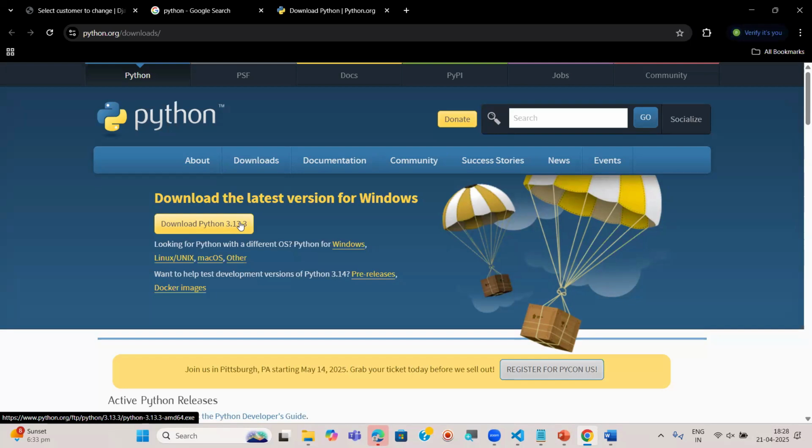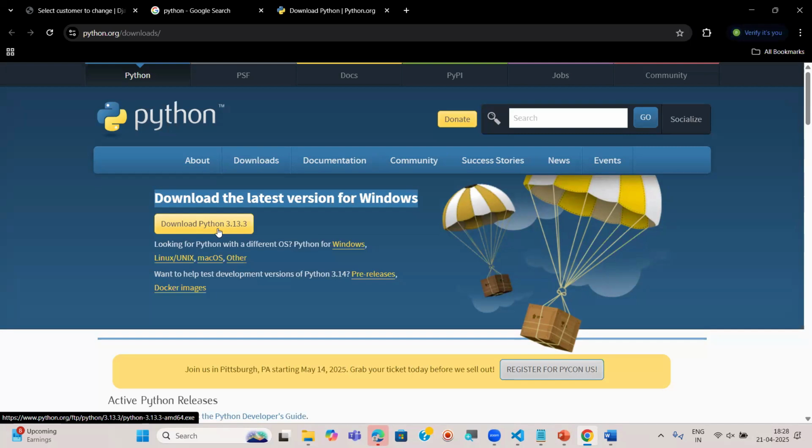But right now, after opening this website, to download for Windows, see here, download the latest version for Windows, because this is a button for Windows only. Other people may have other operating systems like Linux or Mac.